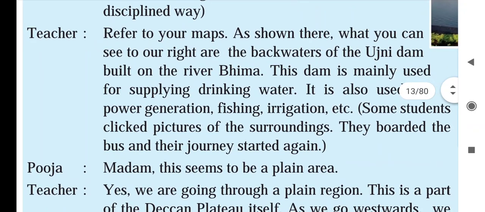This dam is mainly used for supplying drinking water. So now children, what are the uses of Ujni Dam water? The teacher informed them that this water is used for drinking purposes. It is also used for power generation, fishing and irrigation. Some students clicked pictures of the surroundings. They boarded the bus and their journey started again. Children took pictures of various locations of the Ujni Dam. Then they started their further journey.